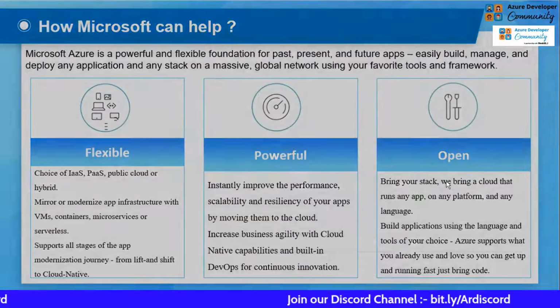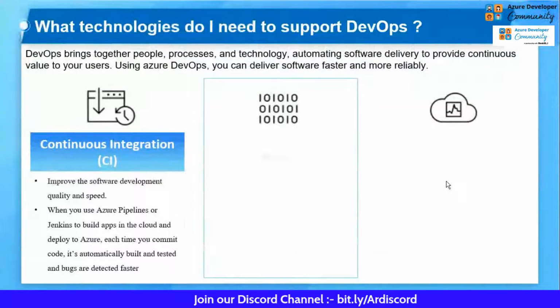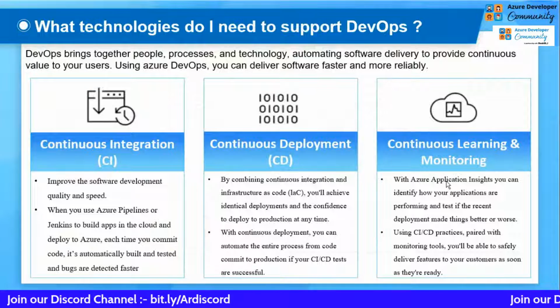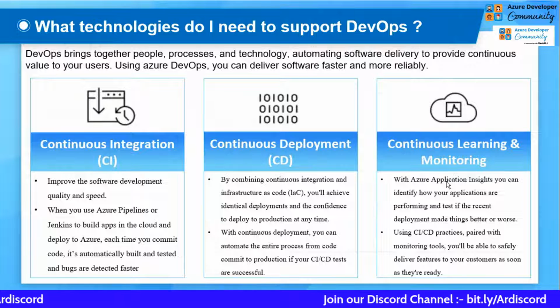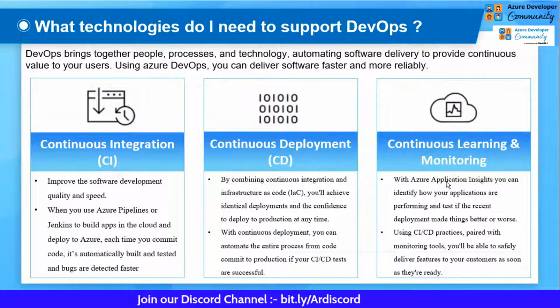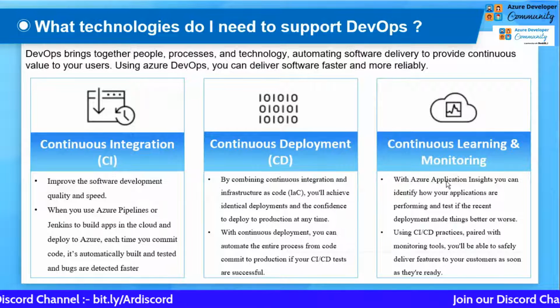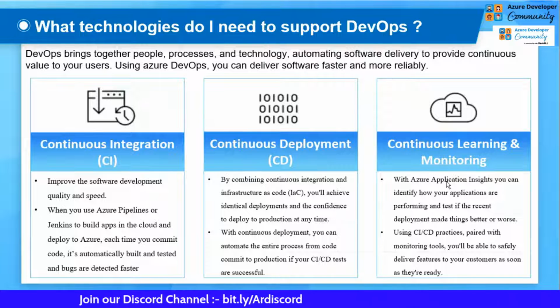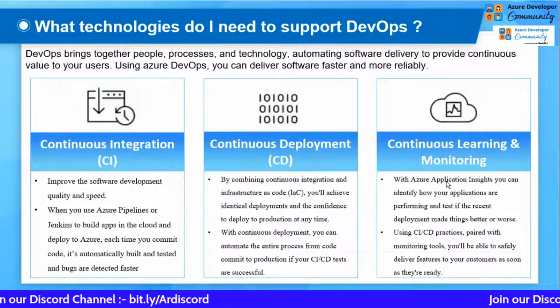So coming to the next slide. Let's say I choose Microsoft. I understand that I have to choose DevOps. Then I also understand why I should go for Microsoft Azure. The third question that comes is, okay, what are the technologies that come under DevOps? What all do I need to understand while adopting the DevOps approach or DevOps culture? So the first thing is continuous integration.